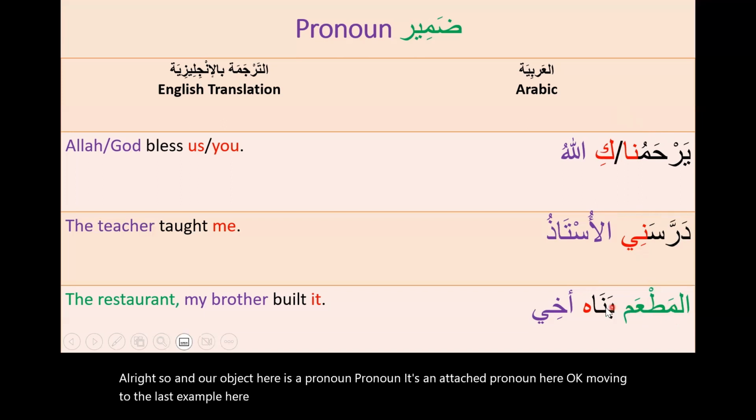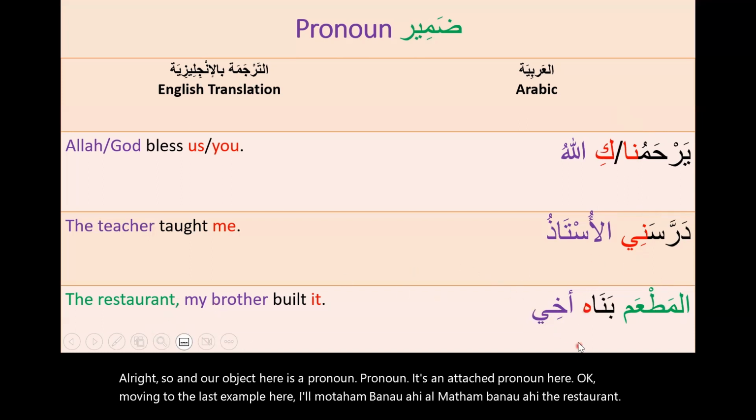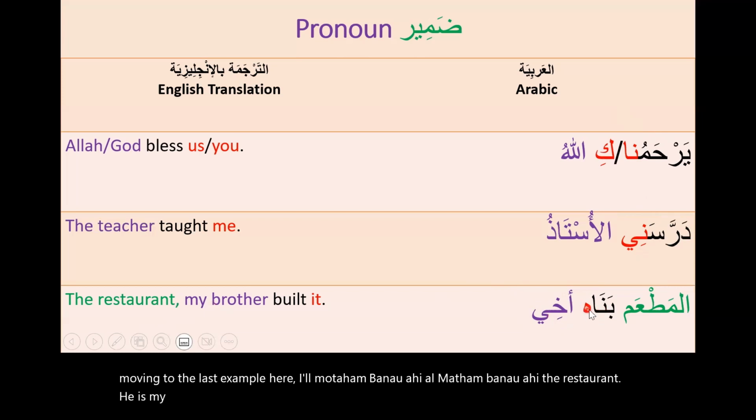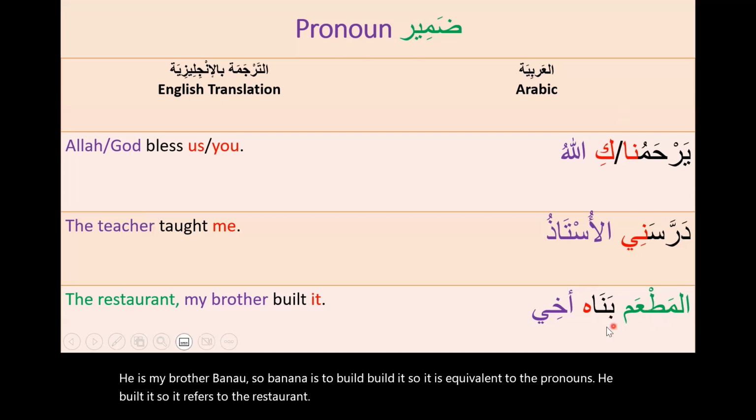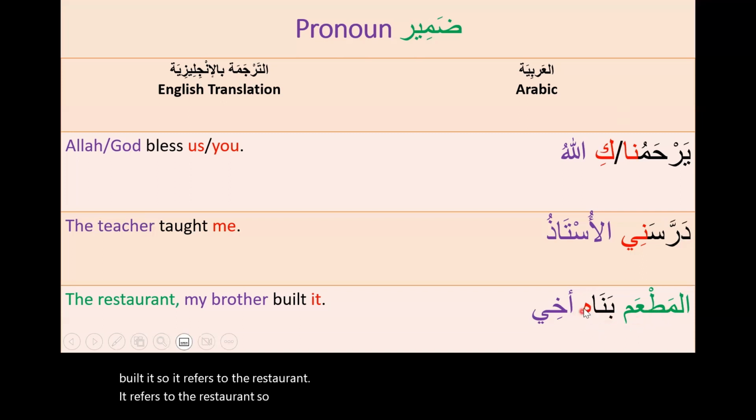المطعم بناه أخي. The restaurant. أخي is my brother. بناه. So bana is to build it. So it is equivalent to the pronouns. He built it. So it refers to the restaurant. So that's why you see the object, the direct object, here is the pronoun ha.